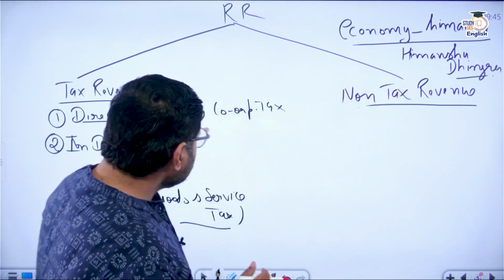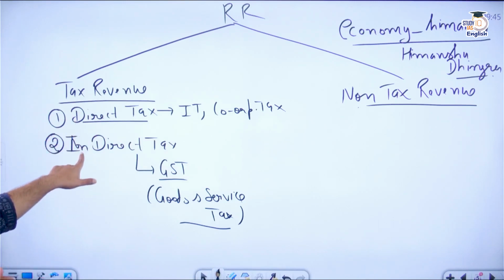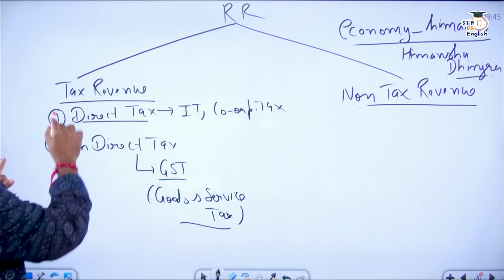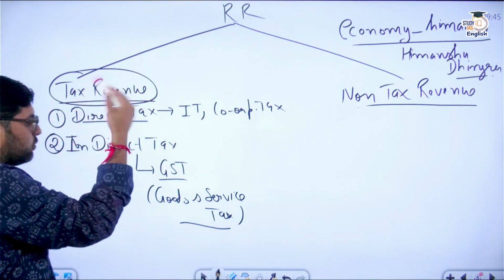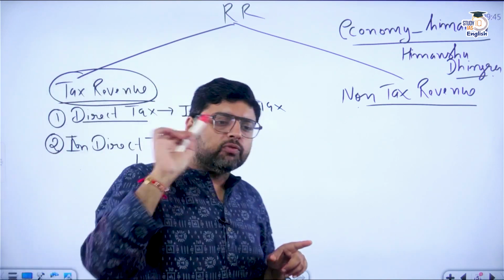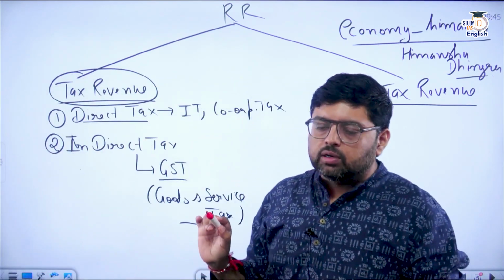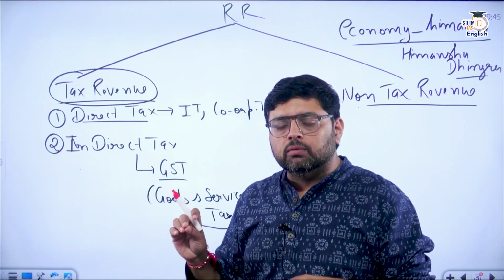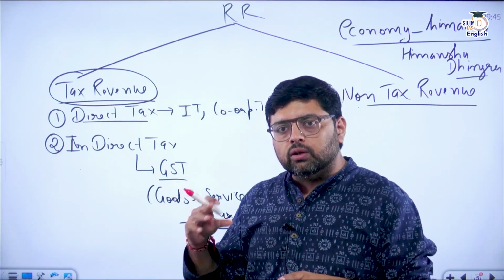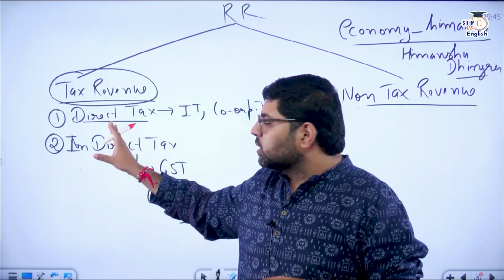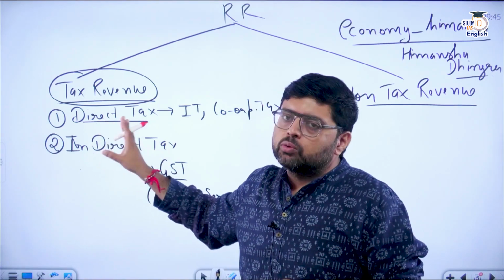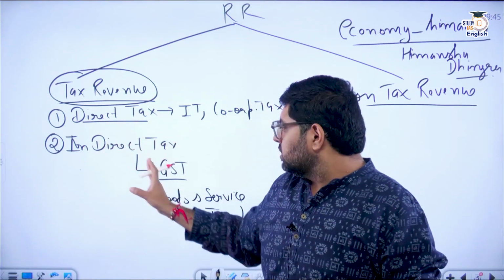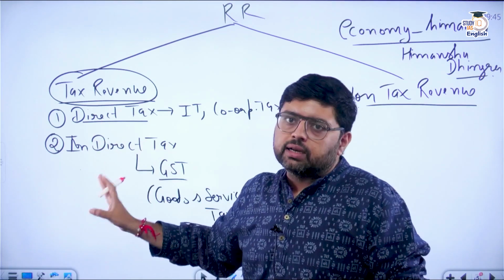Clear? Now I hope the concept of direct and indirect is understood, and it is a part of tax revenue. So if in future a question comes asking which of the following is or are part of tax revenue, and there is a list, you have to identify the option, 1 only, 2 only, 3 only, or 1, 2, 3. You need clarity that it includes income tax, corporate tax, and GST, or you can say direct and indirect tax.